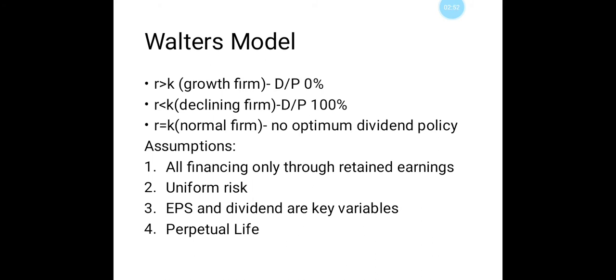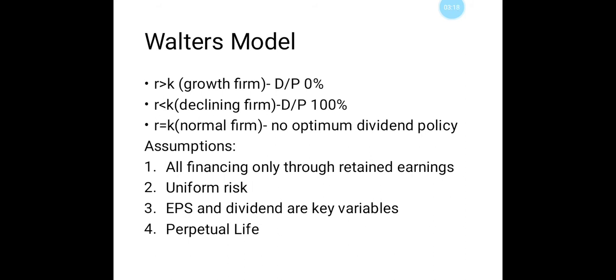If return on investment, that is R, is more than K, that is cost of capital, that firm will be considered as growth firm, and it is going to have 100% retained earnings and 0% dividend payout ratio, because in the case of growth firm they are going to retain the earnings and the dividend payout will be 0%.